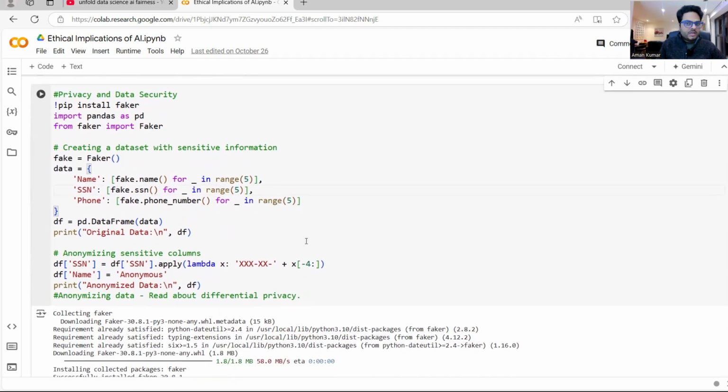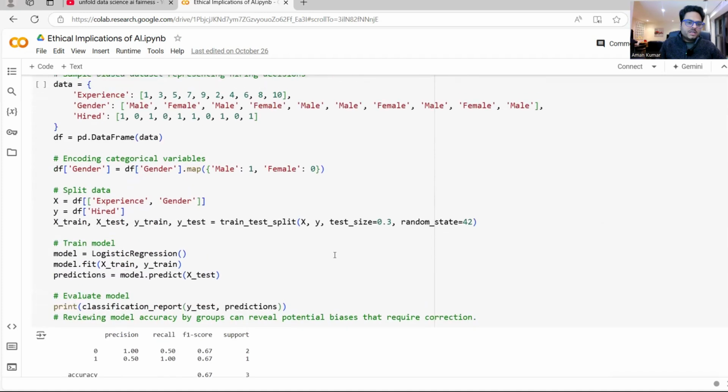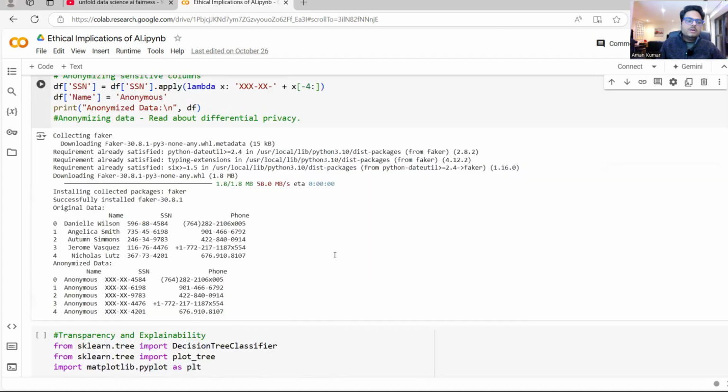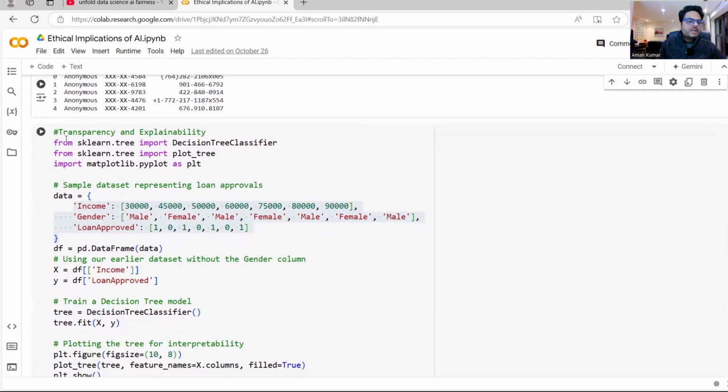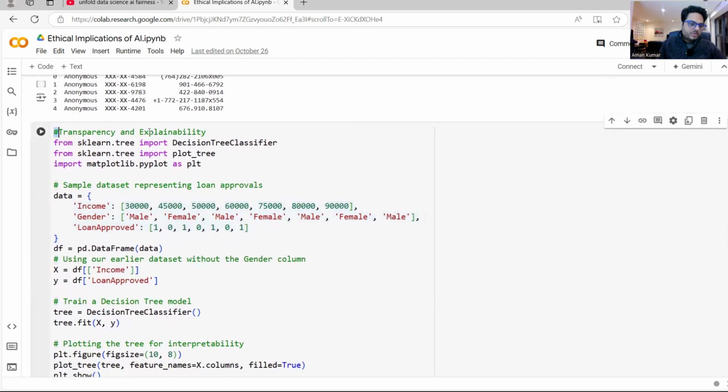Just keep your eyes and ears open when you are working with data, because I'm going to tell you more details on this in a moment, but these are not topics that can be sidelined now. Hence, I'm covering this in a separate video. So two scenarios we saw: one is regarding privacy of data, the other is regarding making the model fair. The third is transparency and explainability of your model.